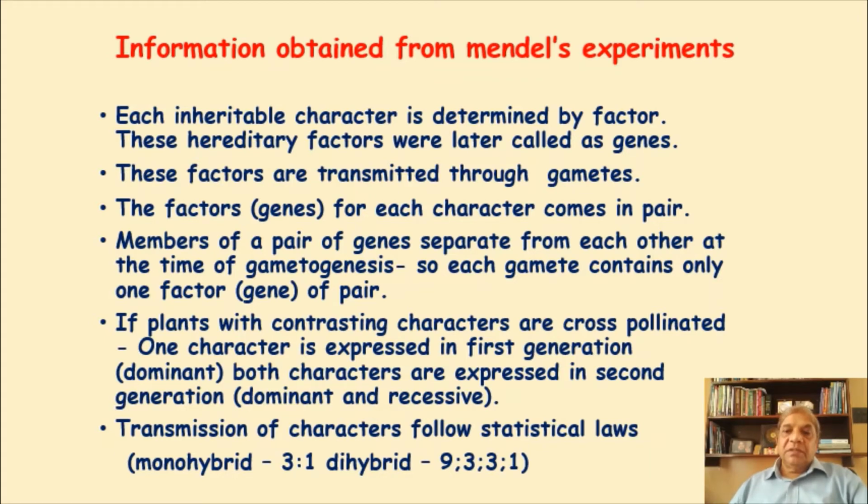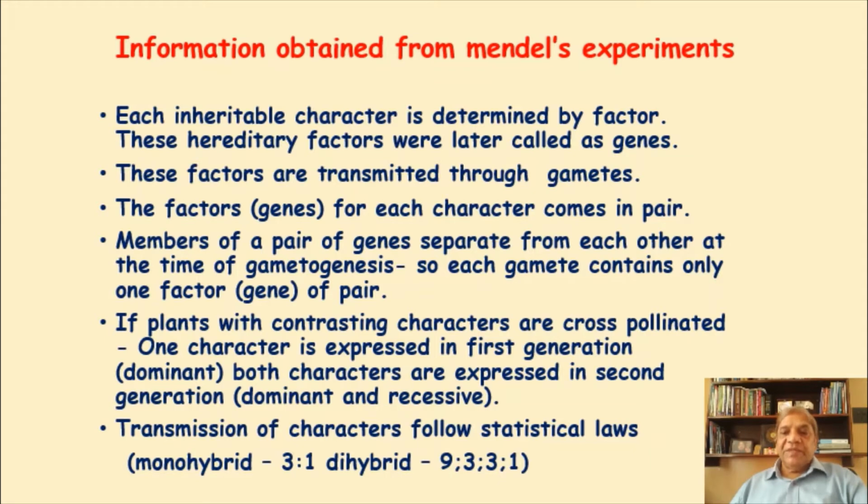And when plants with at least two contrasting characters are crossed with each other, cross-pollination is done, then they are called dihybrid. And then the ratio which will come out in the offspring follows 9:3:3:1, and in monohybrid it is 3:1.